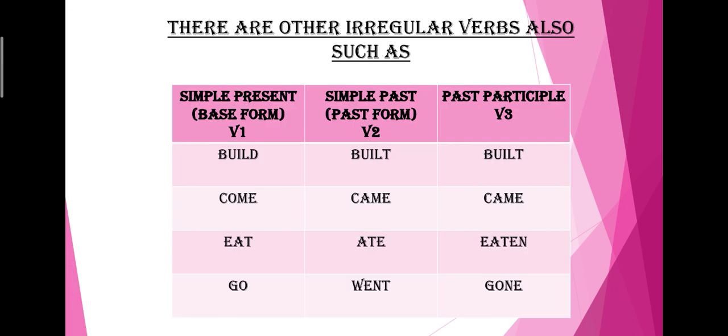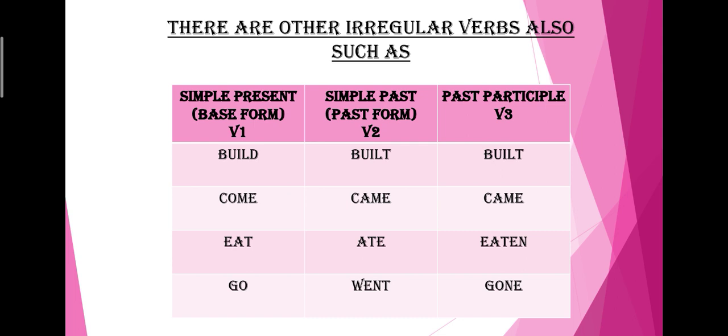There are other examples of this irregular verb, children. Just for your convenience, you can look through this table. Like there are some words in V1 form, that is simple present: build, come, eat, go, and the simple past is built and past participle is also built.